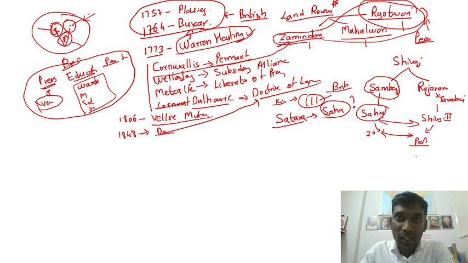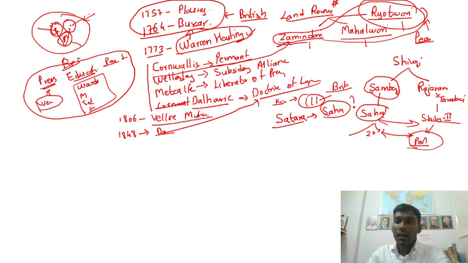The first Peshwa is Balaji Vishwanath. Don't worry, these chapters will be discussed in detail during medieval history. So after this family dispute, what happens? Shahuji goes to one place, Shivaji too, and Tarabai. Everyone gets scattered, and Shahuji goes to Satara and starts ruling Satara. He is unmarried. So after he dies, what happens?